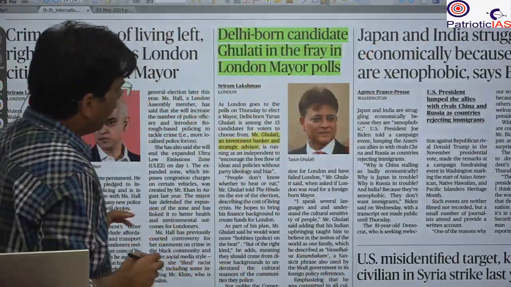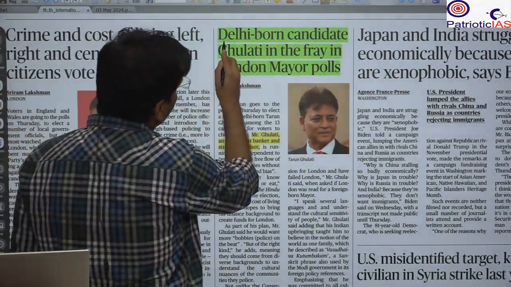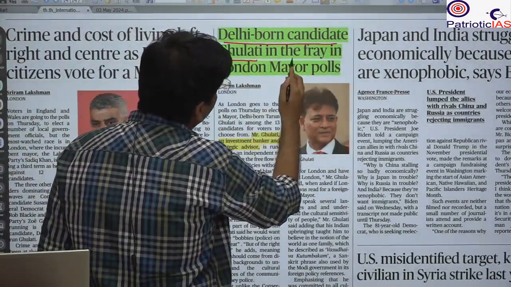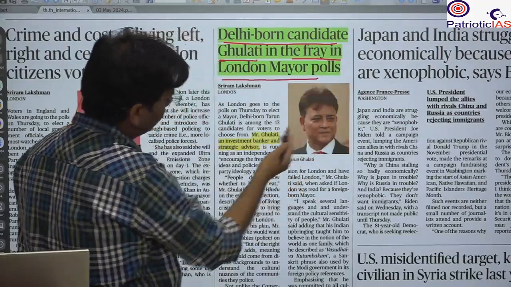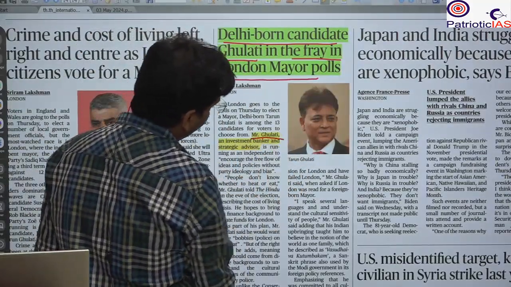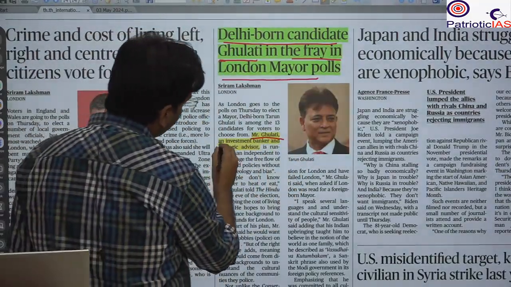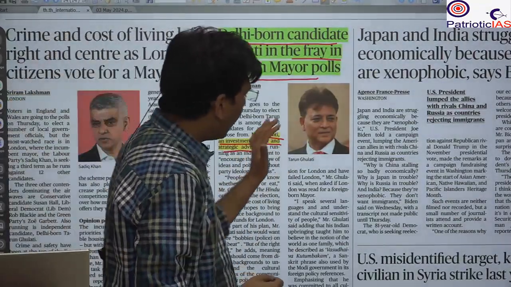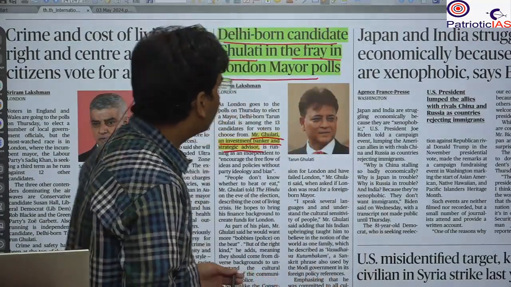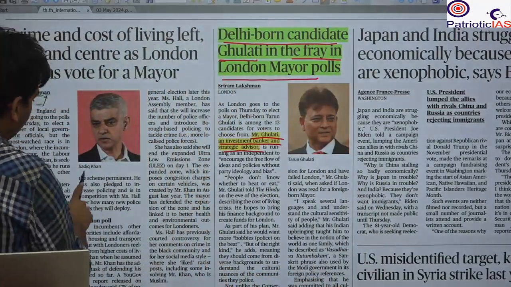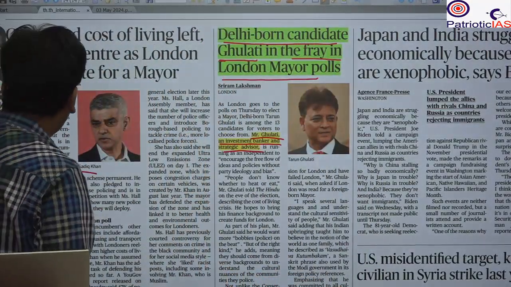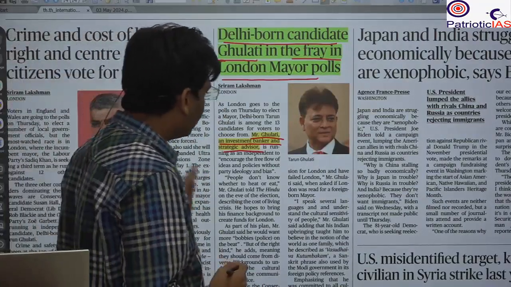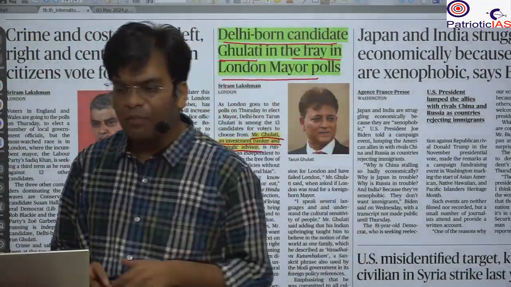Here is the last news: Delhi-born candidate Gulati is in the fray in the London mayor poll. He is associated with India, a banker and strategic advisor, and he is now contesting for London mayor. Sadiq Khan was already the mayor, and he is Pakistan-born. So Indian-born and Pakistan-born, they become important.